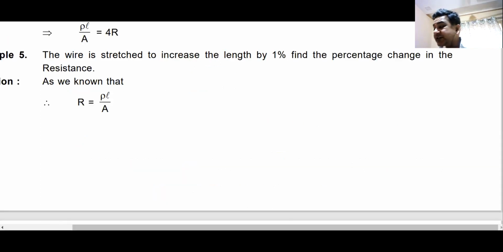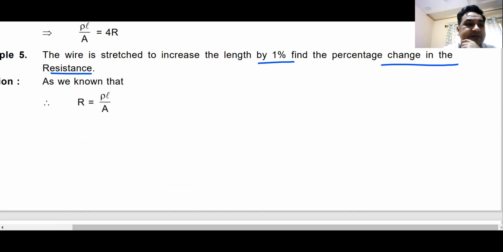So we'll solve a question here. Example: a wire is stretched to increase the length by 1%. Find the percentage change in resistance. How will you do it? A wire is stretched to increase the length by 1%. Find the percentage change in the resistance. All these questions are very simple, but you must be able to understand.